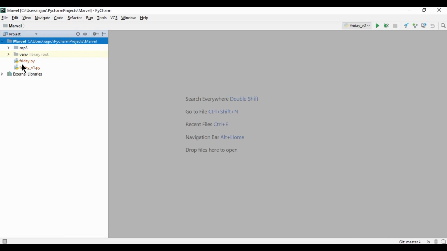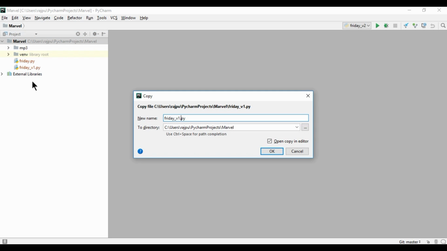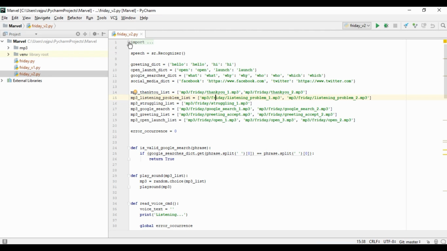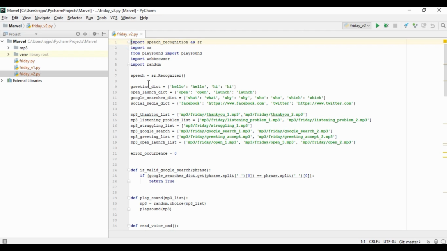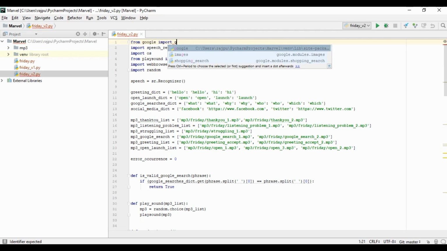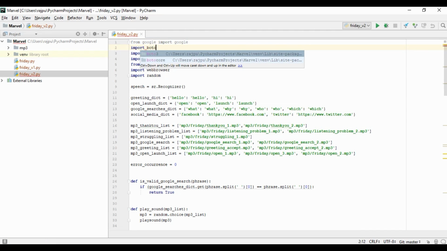Now I'm just going to copy this and paste it, making version 2. Here we will import the modules. First, from google import google, and then import boto3.